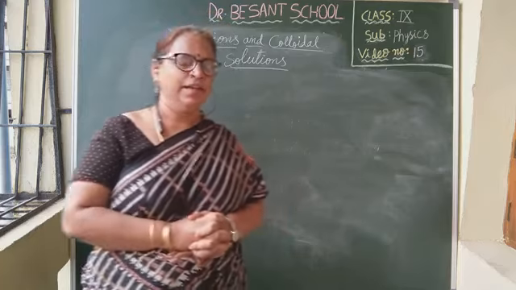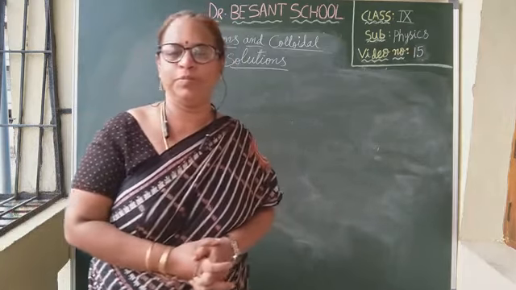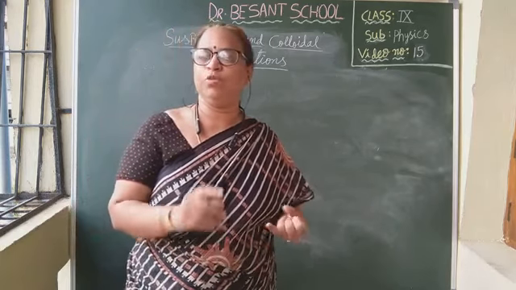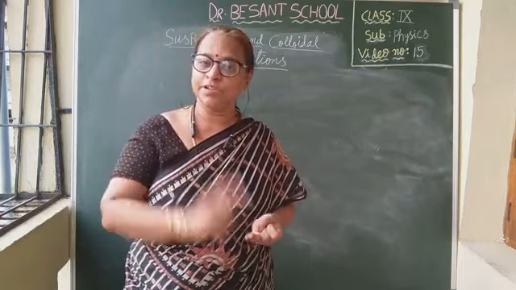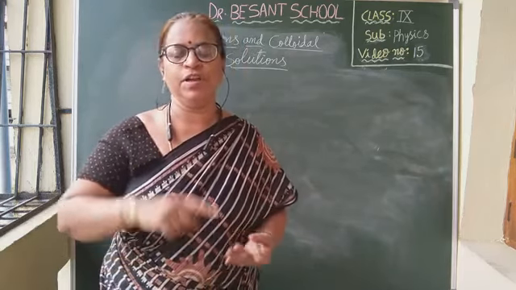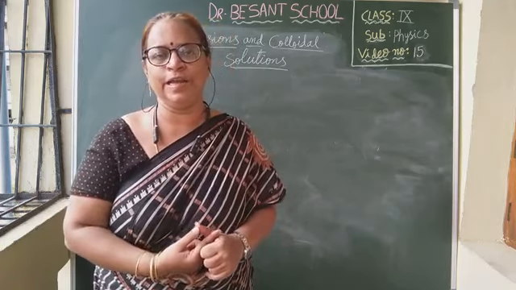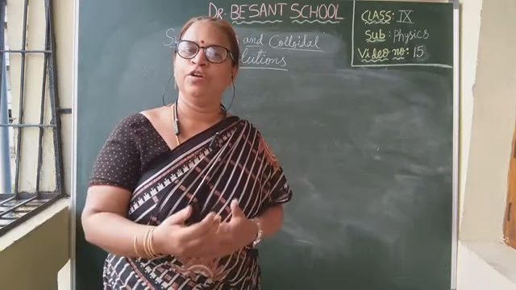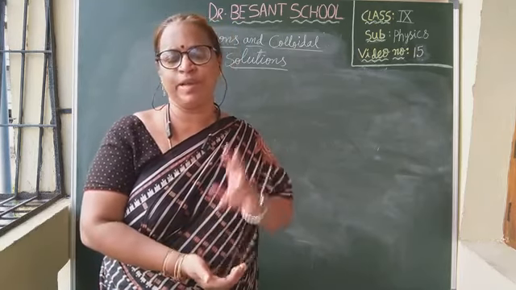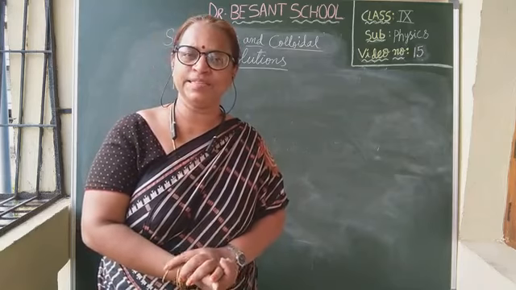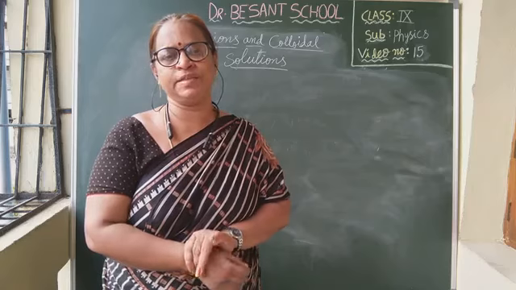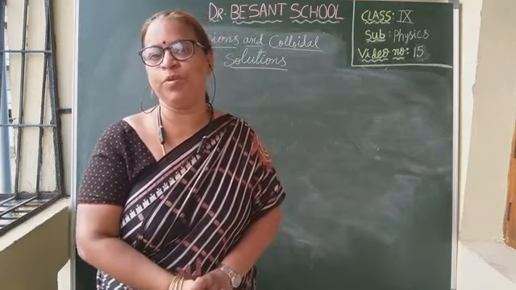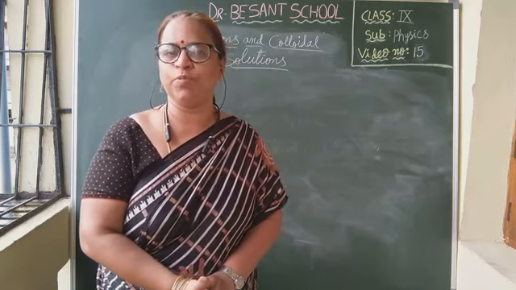Okay, children? And in the previous session, what did we learn? We learned about the properties of a solution and the concentration of a solution. We learned what is meant by solubility, saturated solution, unsaturated solution, dilute and concentrated, and also the factors affecting the rate of dissolving. And we learned how to find the concentration of a solution mainly in two ways: mass by mass percentage and volume by mass percentage of the solution. We have done the example 2 problem, right?